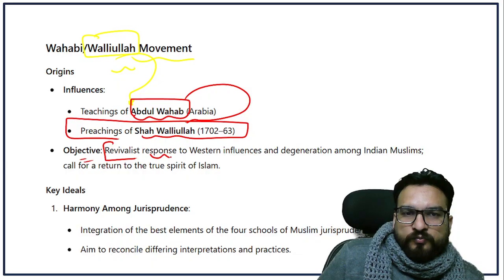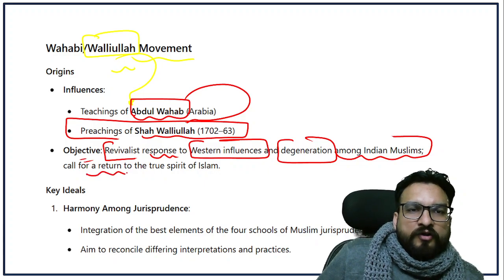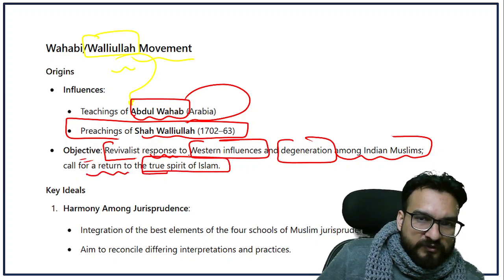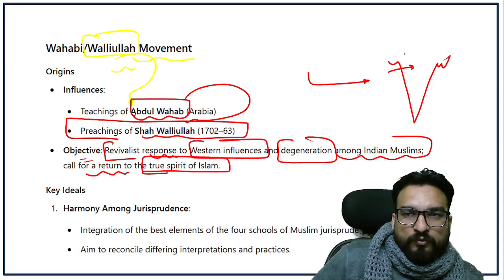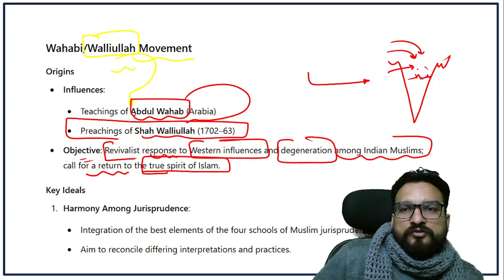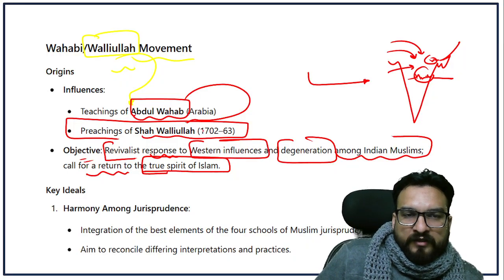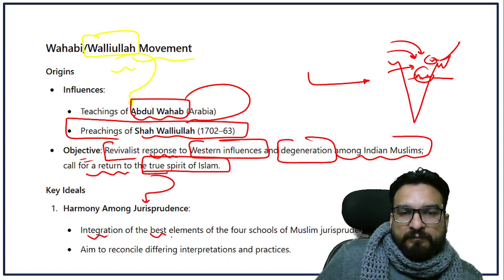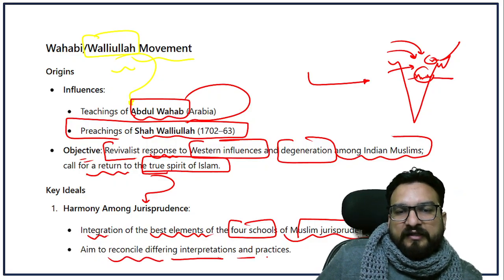Objective: revival, response to Western influences and degeneration among Indian Muslims. Call for a return to the true spirit of Islam. When the West was gaining influence, when the British East India Company was forcing their Western values and norms, in Hinduism certain leaders emerged, and in Muslims also certain movements emerged, right? So over here you will find how they integrated the best elements of the four schools of Muslim jurisprudence. They aimed to reconcile different interpretations and practices.